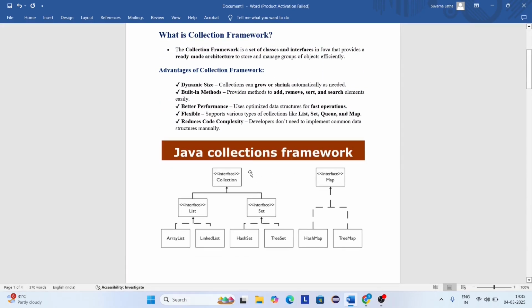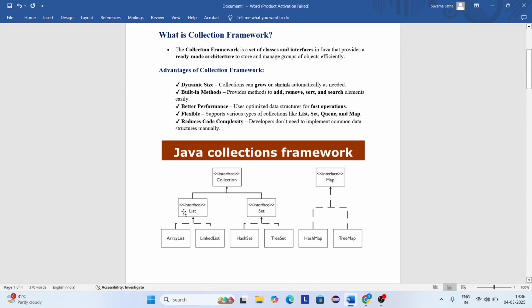Java collections framework. Collection framework is a set of classes and interfaces in Java. Here collection is an interface, list is an interface, set is an interface, and map is an interface. List is a sub interface of the collection interface, and set is also a sub interface of the collection interface. Here you can see ArrayList. ArrayList is a class. These are all classes.